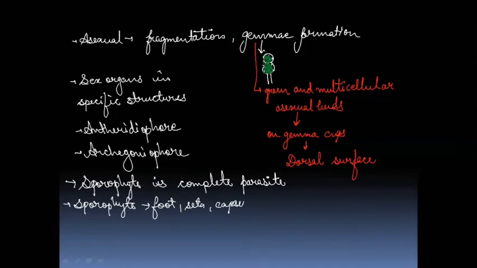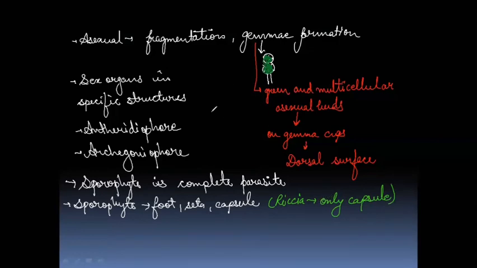But the exception to this point is Riccia. In case of Riccia, their sporophytic body has only capsule. So I'll write the point here, Riccia, only capsule is there. So if I'm talking about Riccia, it means what? Riccia is a member of this group, that is Hepaticopsida.